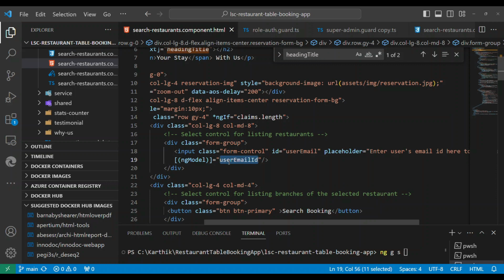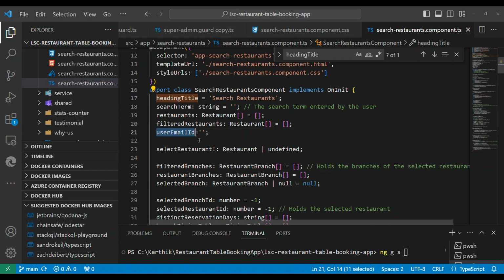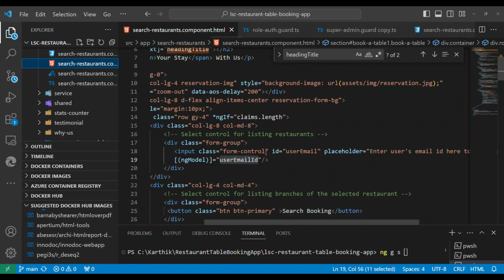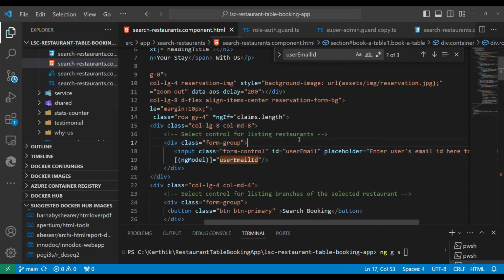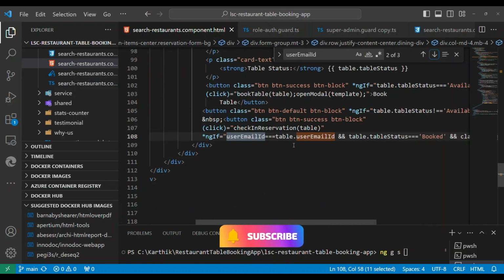Initially this user email ID will be, for example, empty, so the input will be empty, and the moment you start typing in the input box, this variable will start getting what you typed. Once you know what you typed, you can use this variable somewhere for your logic. Here itself we have used it directly in the logic. That's called two-way binding.